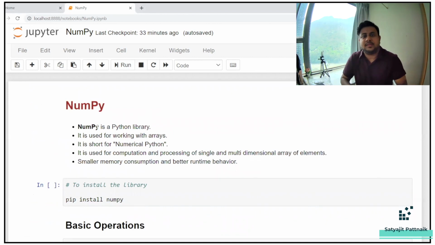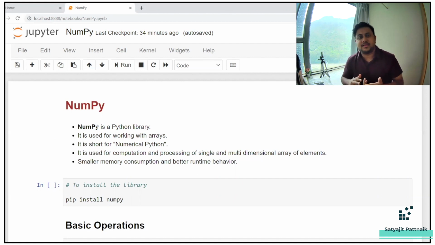So NumPy is a Python library, and it is used for working with arrays. It is short for numerical Python. It is used for computation and processing of single and multi-dimensional arrays of elements, with smaller memory consumption and better runtime behavior. Now, if your question is, if we have to work with arrays, with lists, why do we need NumPy? Because we also have map and reduce functions, list comprehensions, and our traditional for loop programming, where we access a list, iterate over it, and make some changes. We already have those kinds of things. Why do we need NumPy?